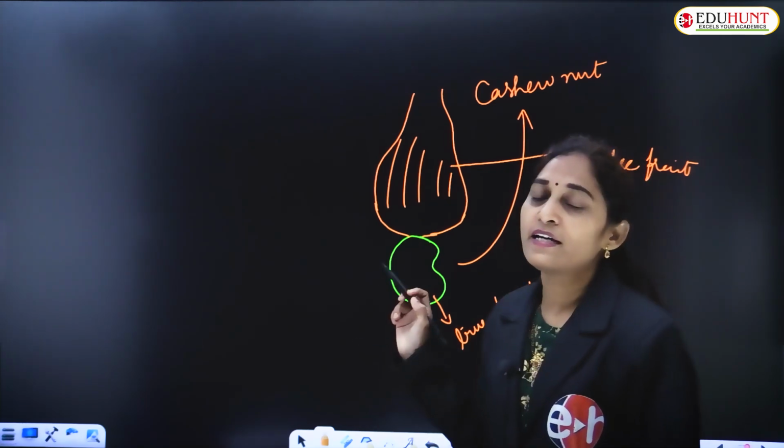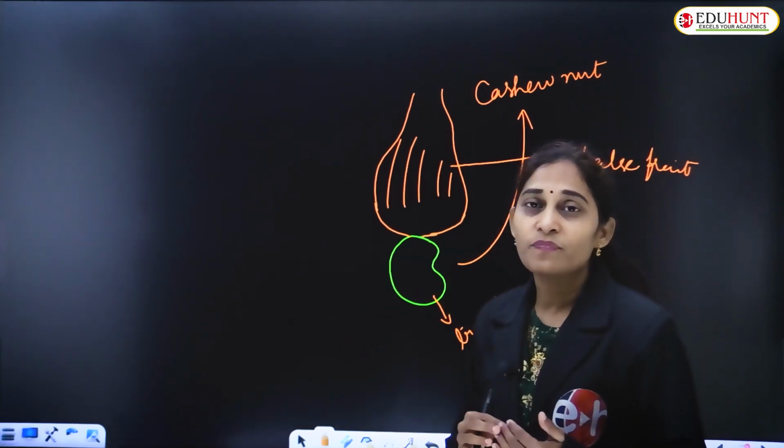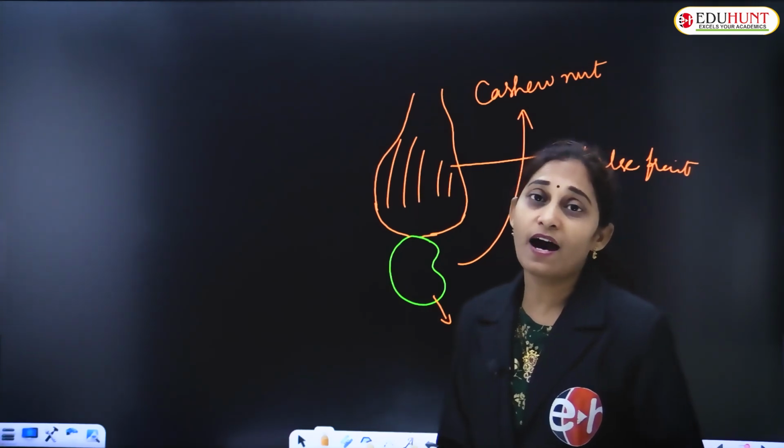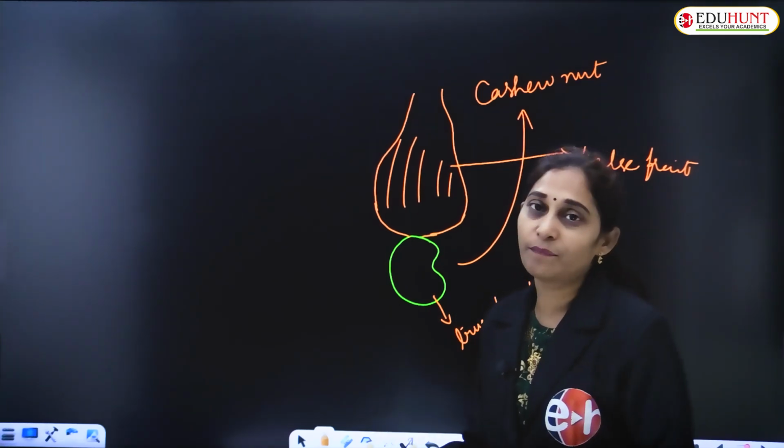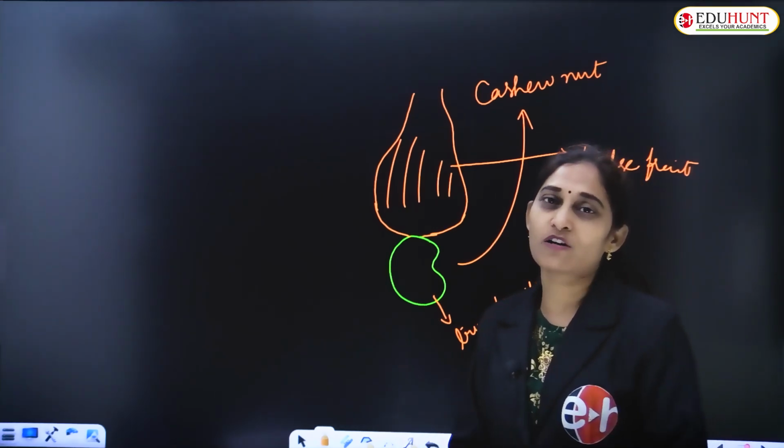True fruit develops from the ovary. False fruit develops from other parts of the flower other than the ovary, other parts like the calyx, corolla, like that.